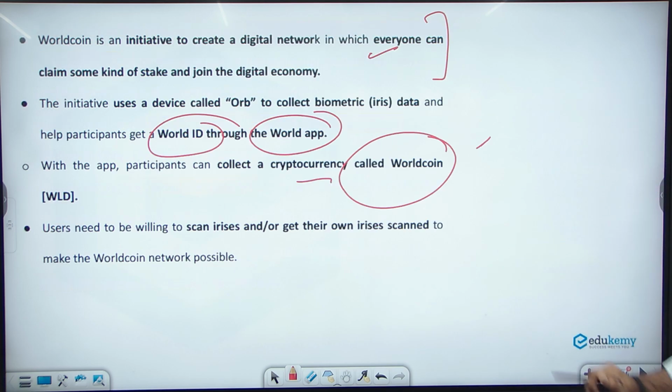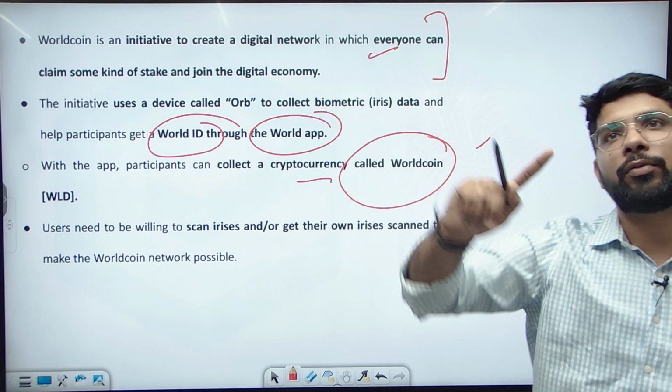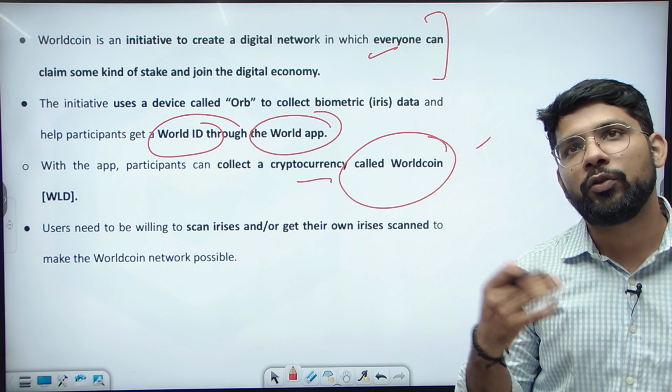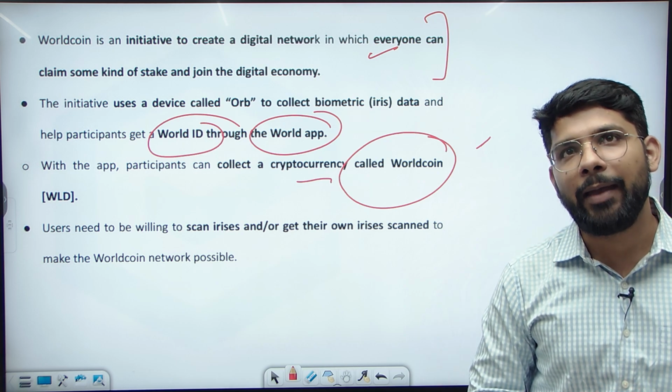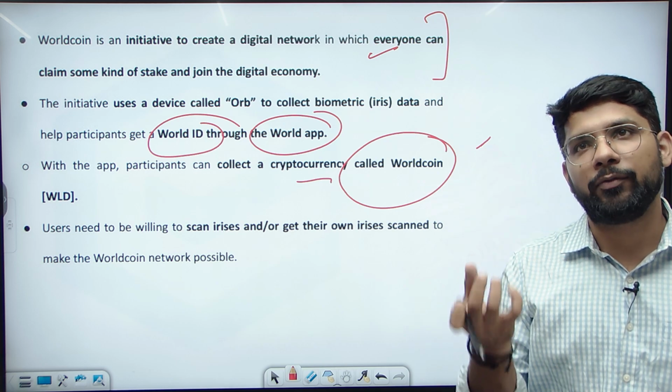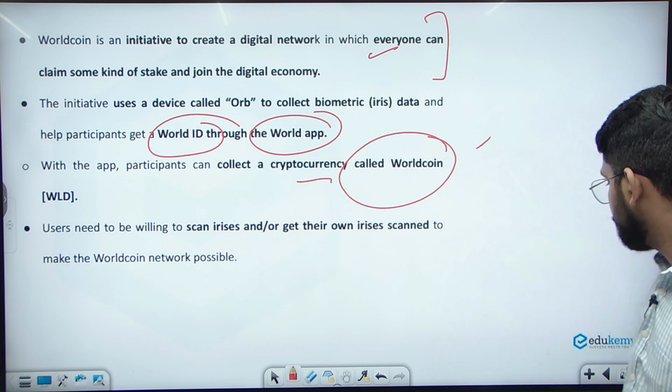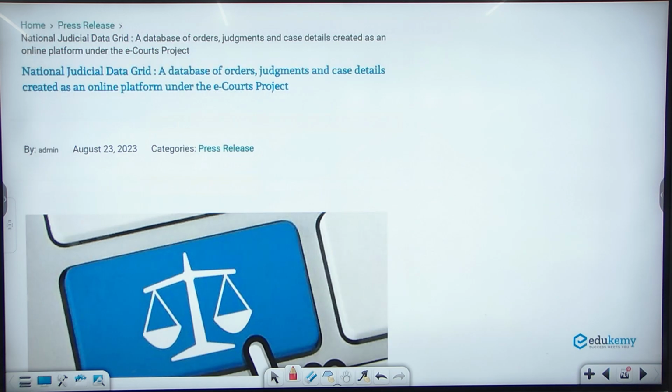And there is a device known as the Orb, which will take your iris scan and you will be registered to the World App, and the World ID will be created for you. And this is the simple topic.